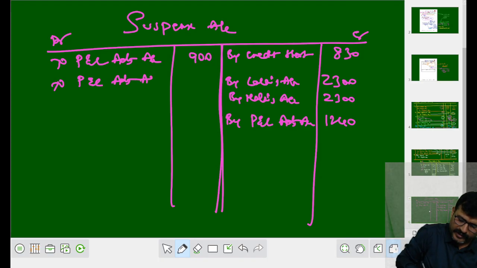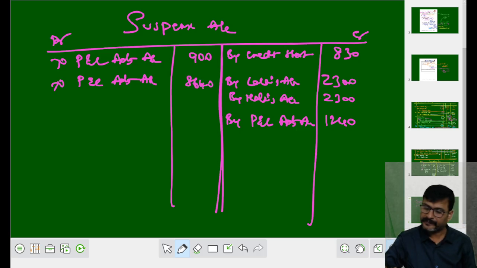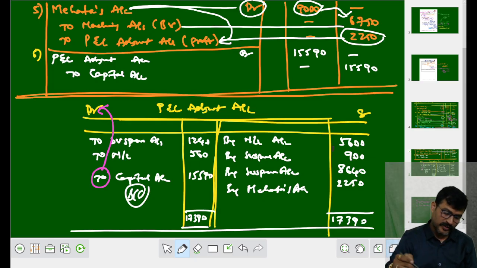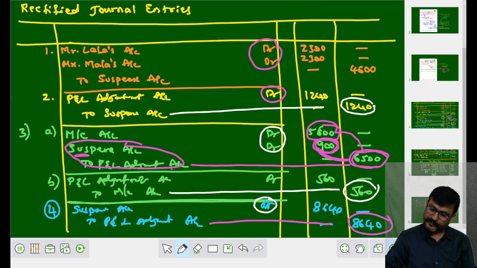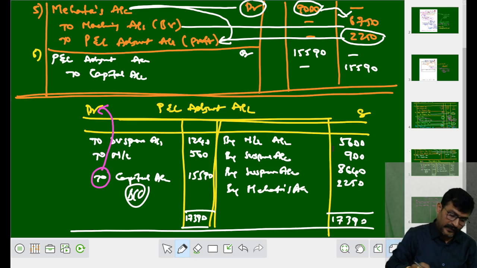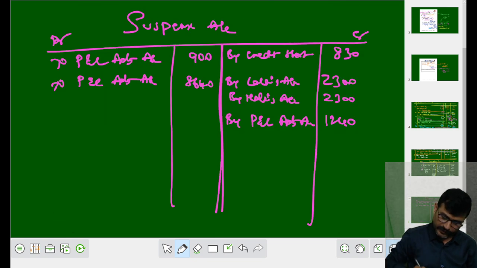To P&L adjustment account 8,640. Fine. Let me move on to the next one. Mehta, machinery, P&L adjustment. There is no suspense. That's all. Now you close it off.